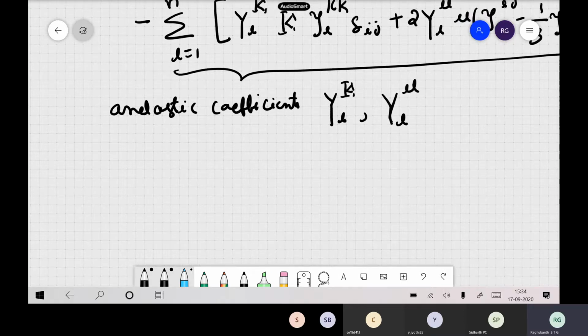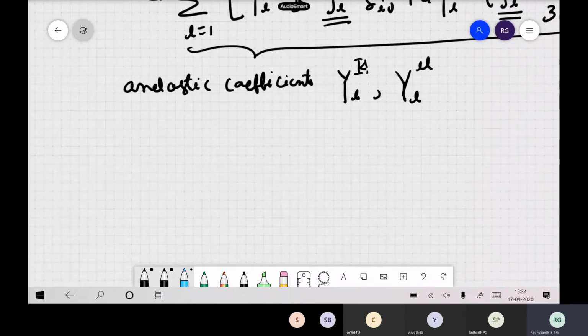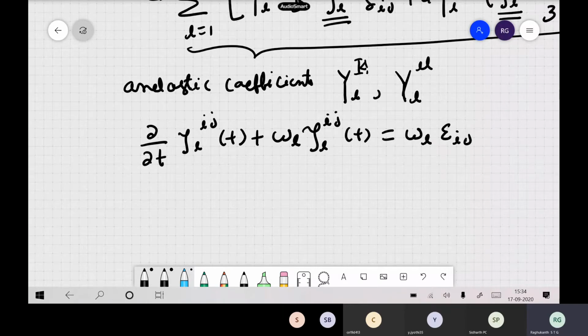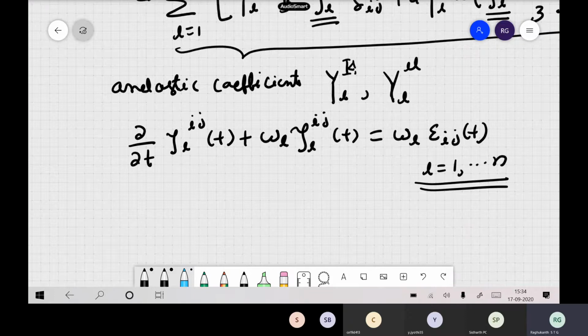Now of course all these terms are there. Whatever these terms are, they should satisfy your ordinary differential equation. That can be written as dou by dou t of psi L ij of t plus omega L psi L ij of t equal to omega L epsilon ij of t, where L is equal to 1 to n. These are the coefficients here. So this is how we write our equation in 3 dimensions for a viscoelastic medium.